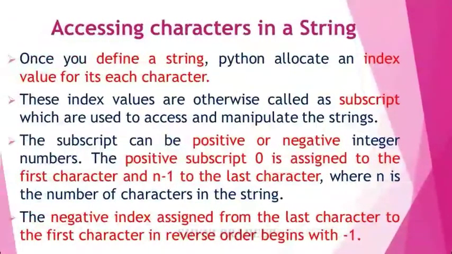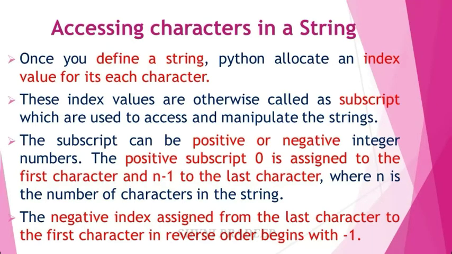And next let us see how to access characters in a string. Once you define a string, Python allocates an index value for each of its characters. These index values are otherwise called subscripts, which are used to access and manipulate the strings. The subscript can be a positive or negative integer number. Here index value is nothing but index position. Each character is stored in a separate index position.